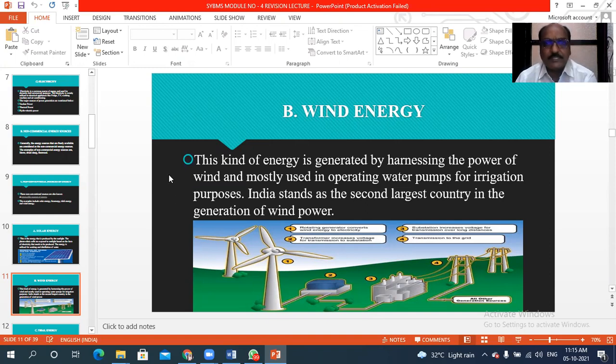Okay, regarding that, I had already explained. And in wind energy, India is the second largest country.